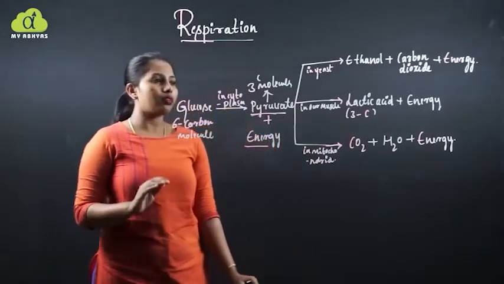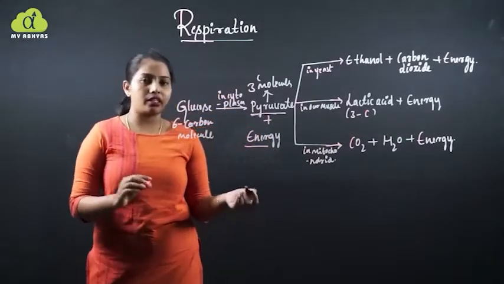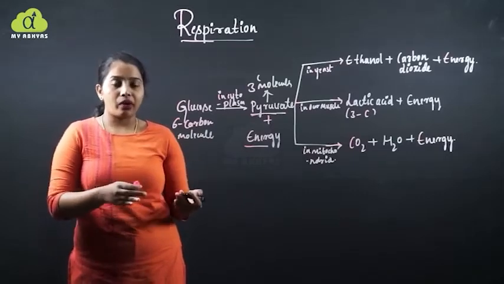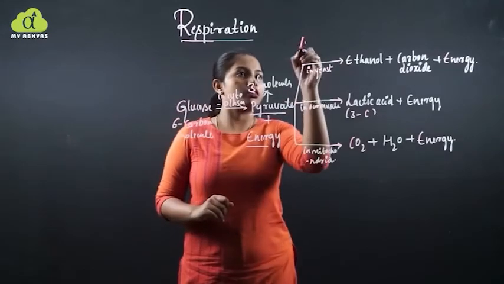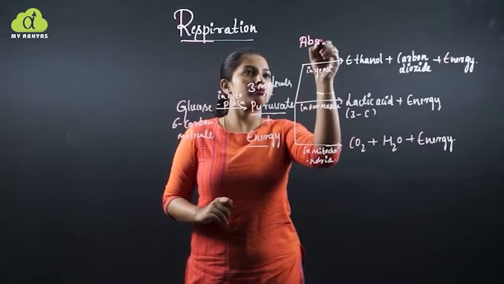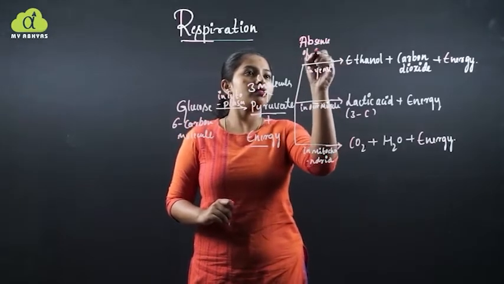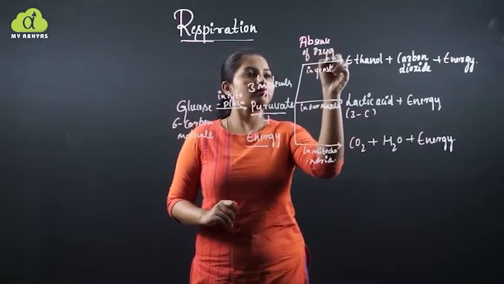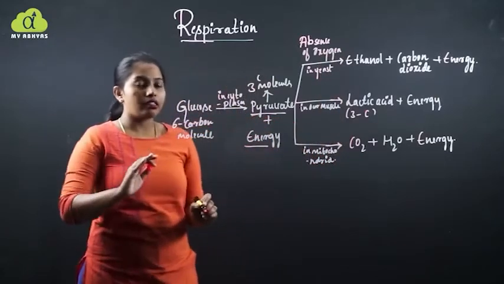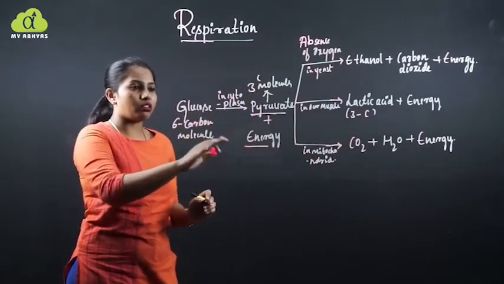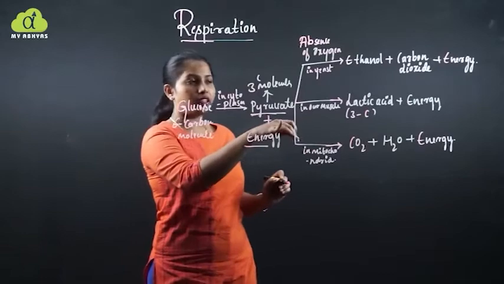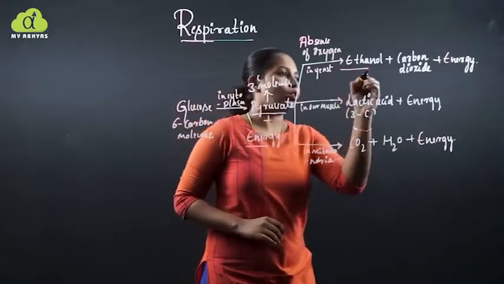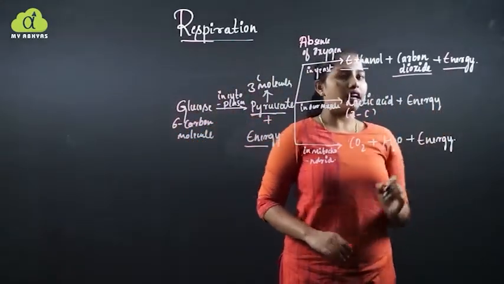Here, the yeast. We are all familiar with yeast, which respires in the absence of oxygen. So this pyruvate is converted into ethanol, carbon dioxide and energy.